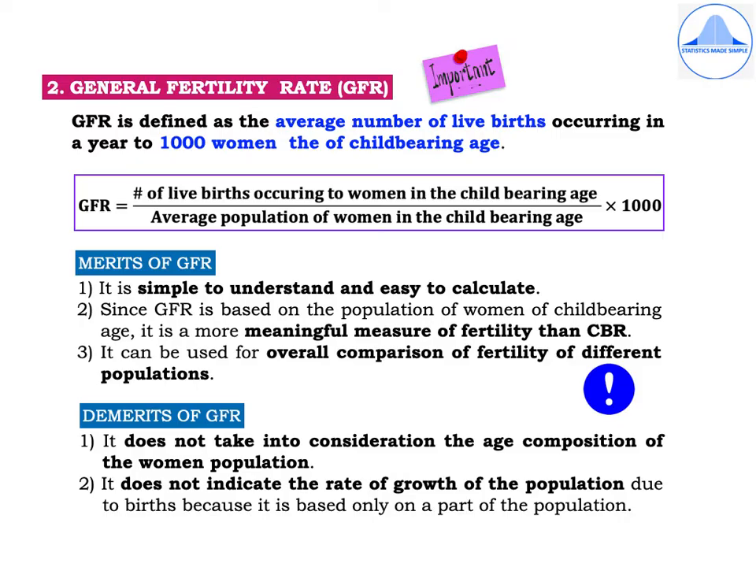Demerits of GFR. It does not take into consideration the age composition of the women population, and it also does not indicate the rate of growth of the population due to births because it is based only on a part of the population. That is, only women of the childbearing age are taken into consideration and the male population is completely exempted.